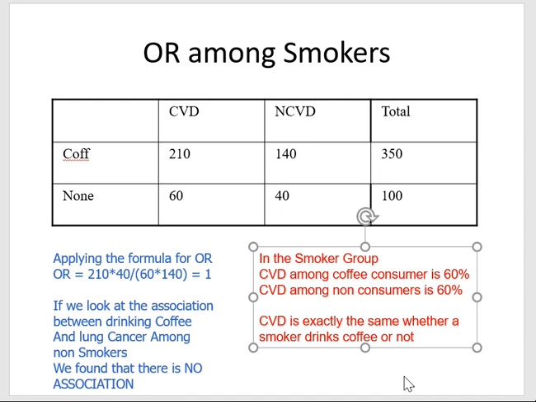So to conclude, the exposure, the independent variable, was coffee. The dependent variable, the outcome variable, was CVD. There's no relationship between these two, but because of smoking, which is a confounding variable, it was confounding the relationship between the two and making it appear as if a relationship exists between the two. So how do you address confounding?